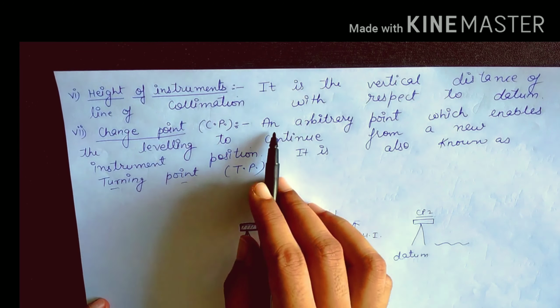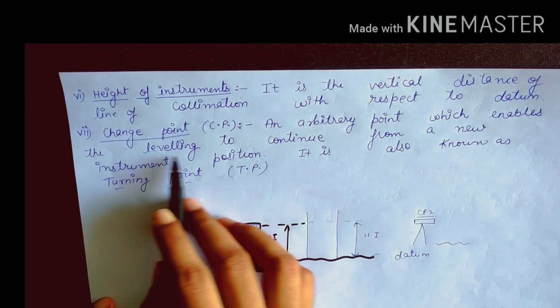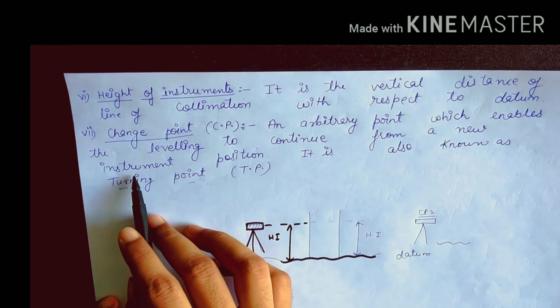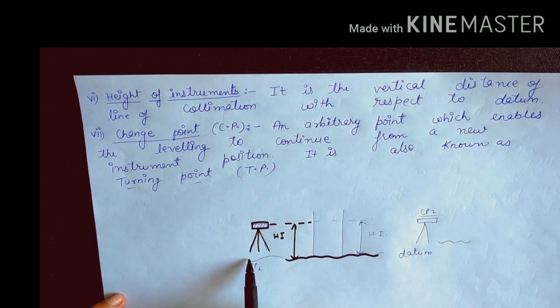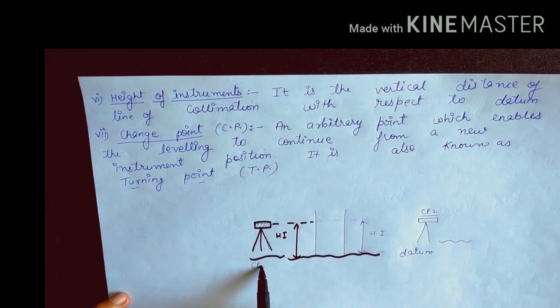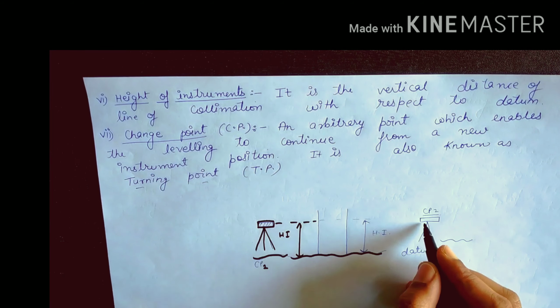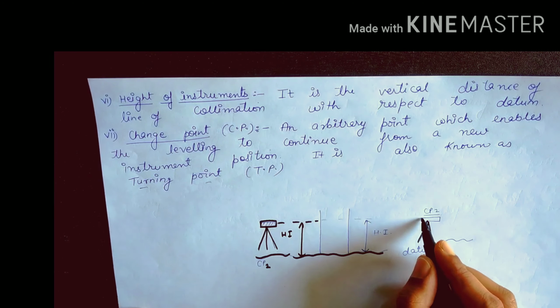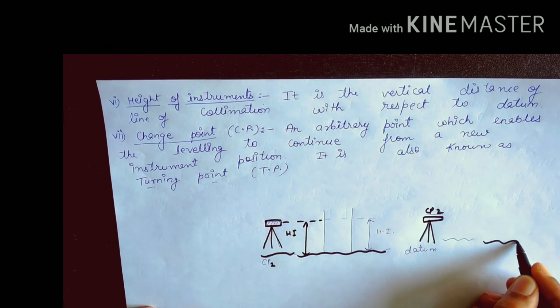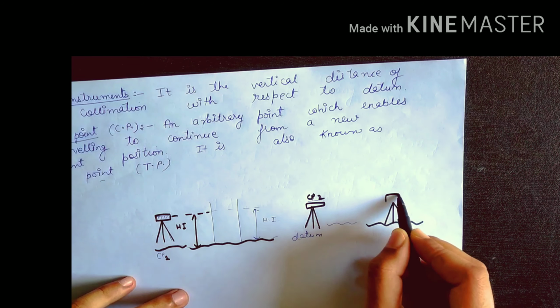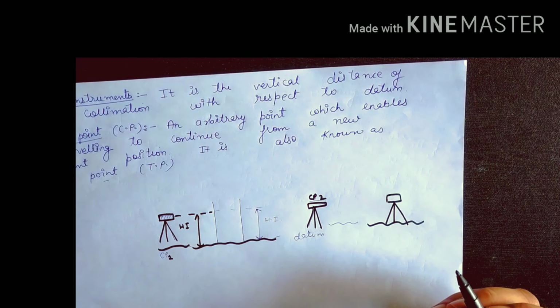Change point, CP, an arbitrary point which enables the leveling to continue from a new instrument position. It is also known as turning point. Here the instrument is set up at this position. This is called change point 1. After that the instrument is set up at this position. This will be called change point 2. Similarly, we have to move forward by changing our instrument position, and this will be called change point number 3.